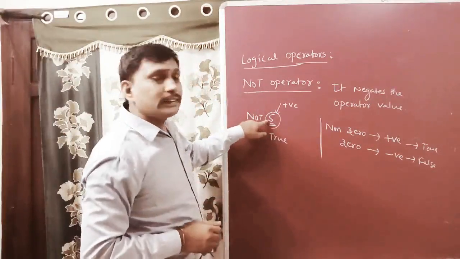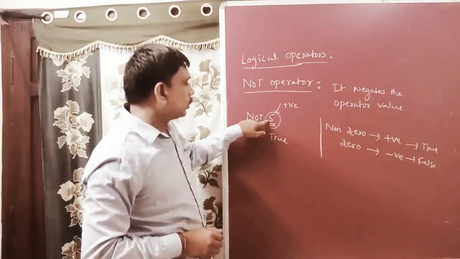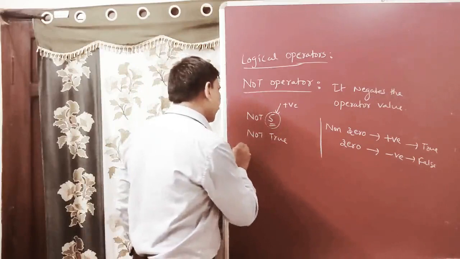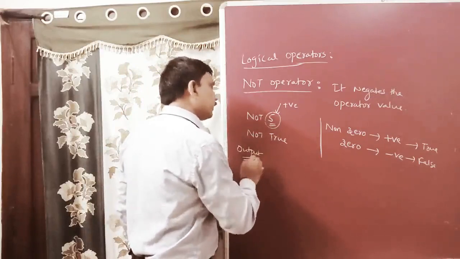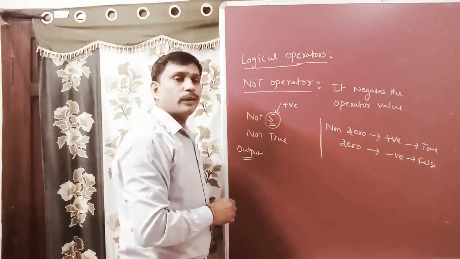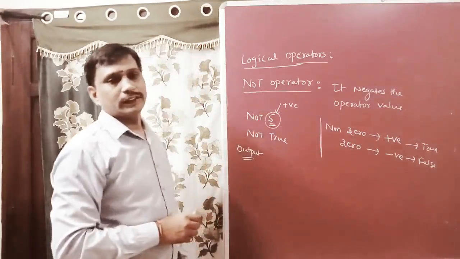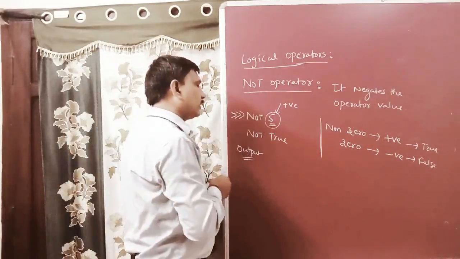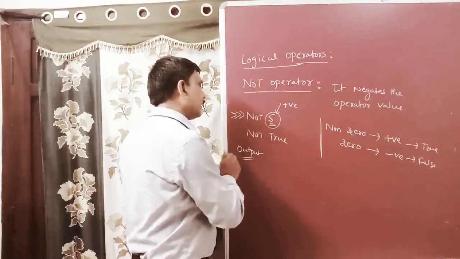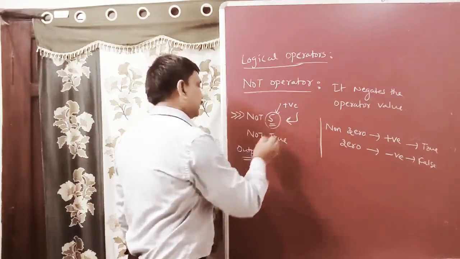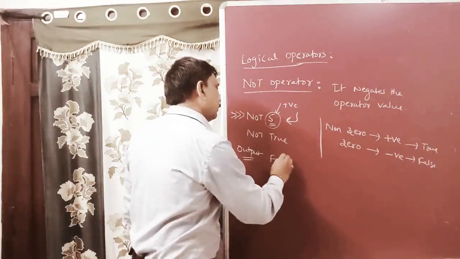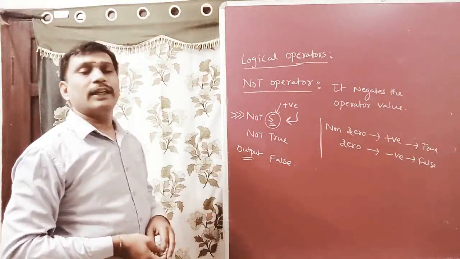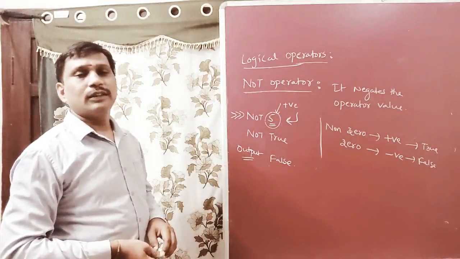Actually it returns 5, which is positive. Positive means true. True evaluates to true, and not true gives the output false. When you execute this in Python, in script mode or interactive mode, this result is false. It prints the false value. So in this way, the not operator works properly.